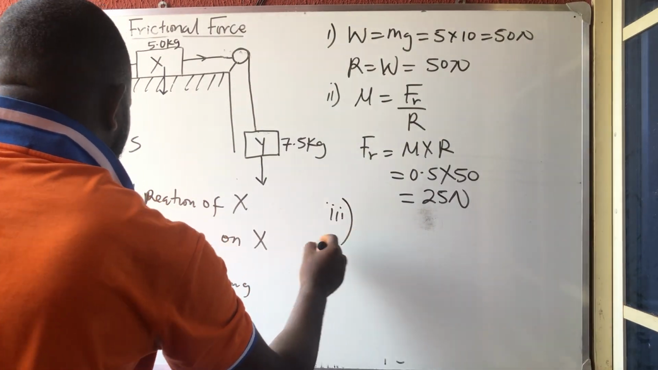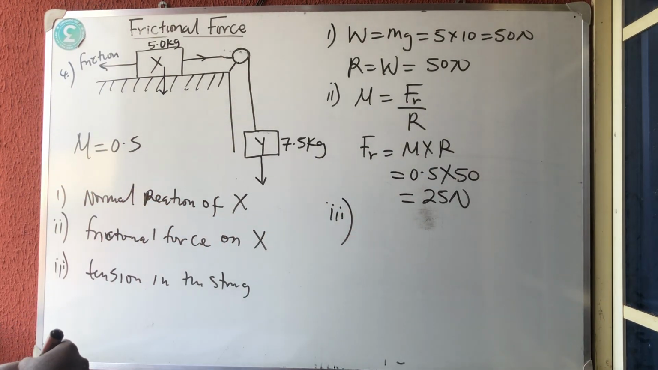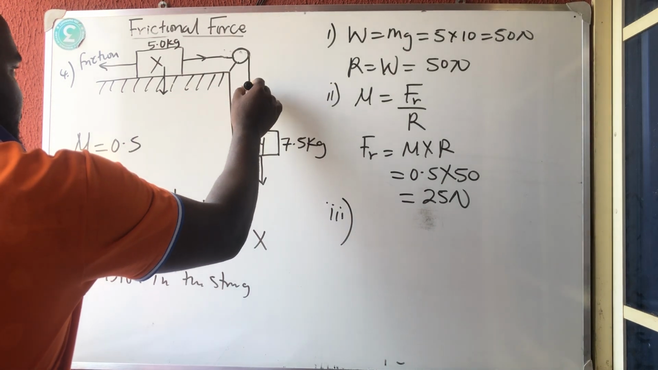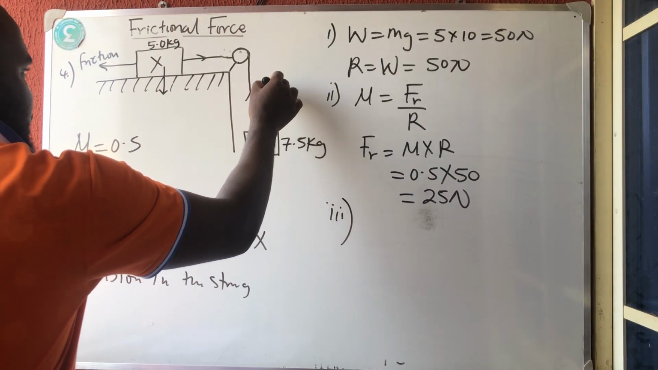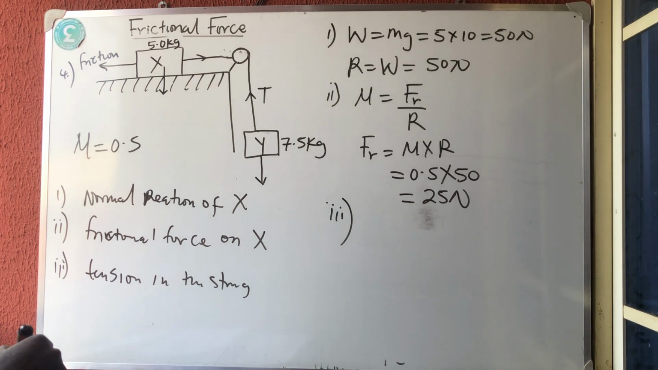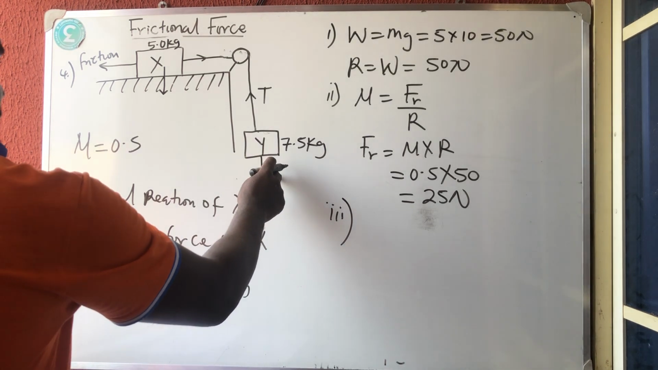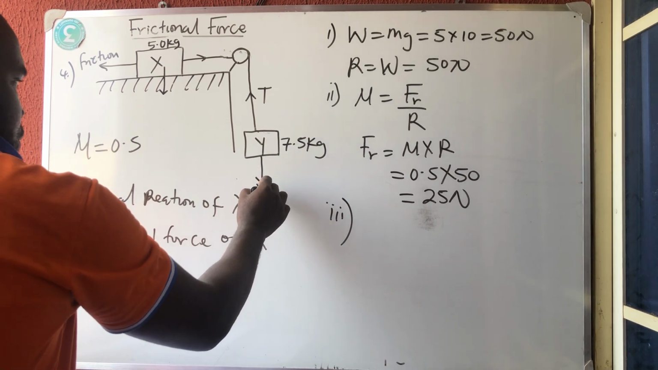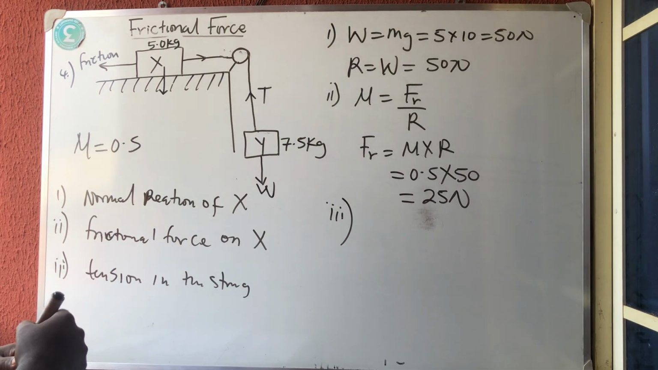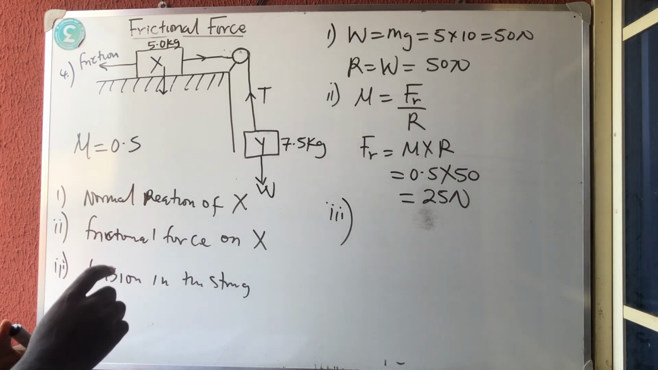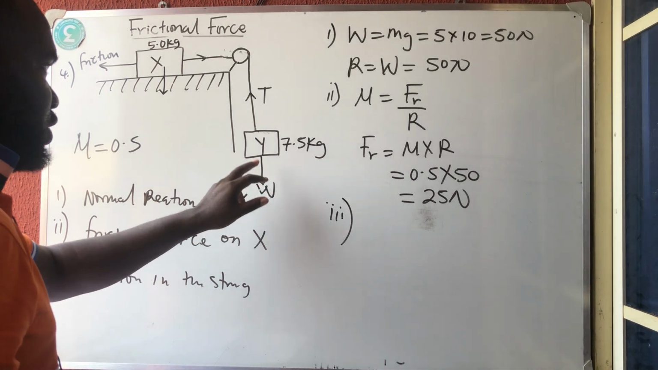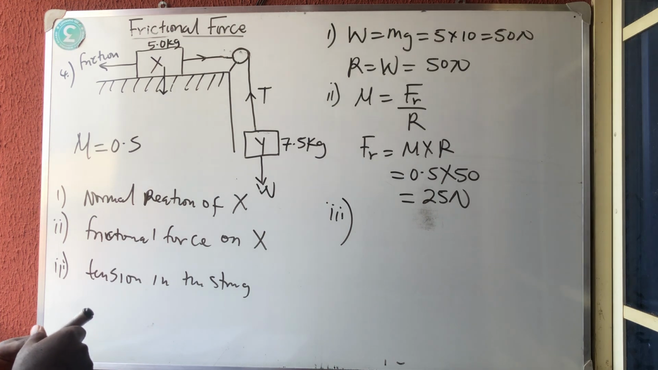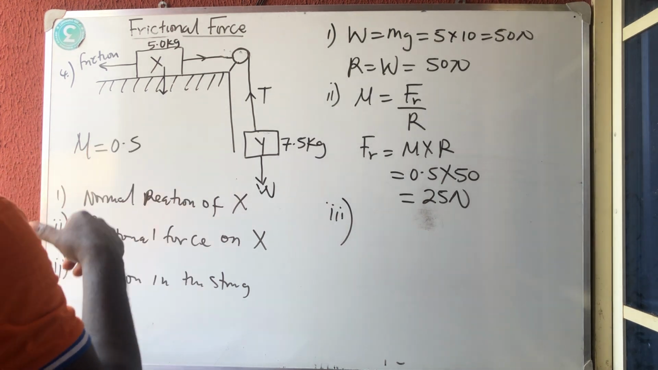I say the tension in the string. Now the tension in this string is here. This is the tension, and it acts directly opposite. For this body, this is the weight of the body acting downward, and the weight on this body is equal to the tension here.